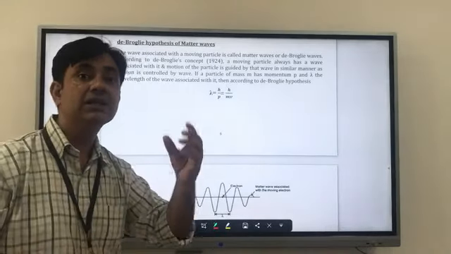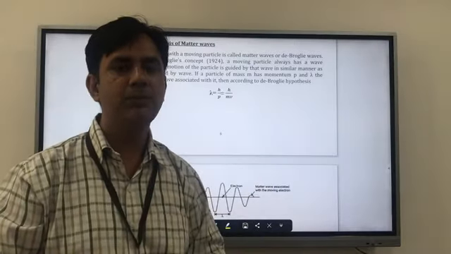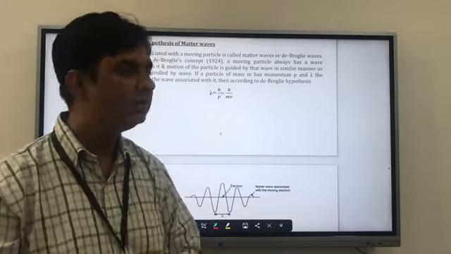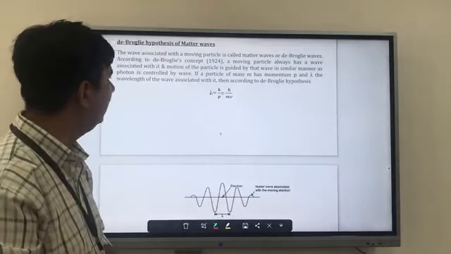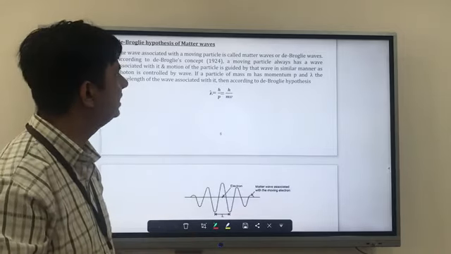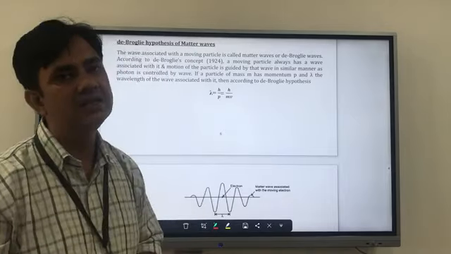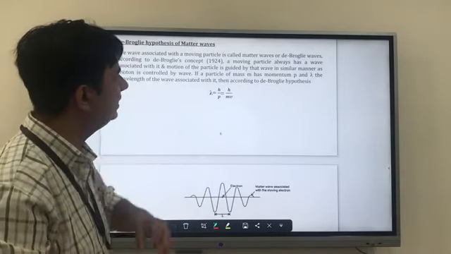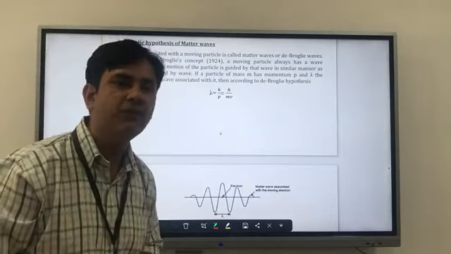He says that because a particle has the property of mass, velocity, and kinetic energy, if a particle is moving, then a wave is associated with it, and the motion of the particle is guided by that wave. There must be a wave associated with it, and the motion of the particle is guided by that wave in a similar manner as a photon is controlled by a wave.